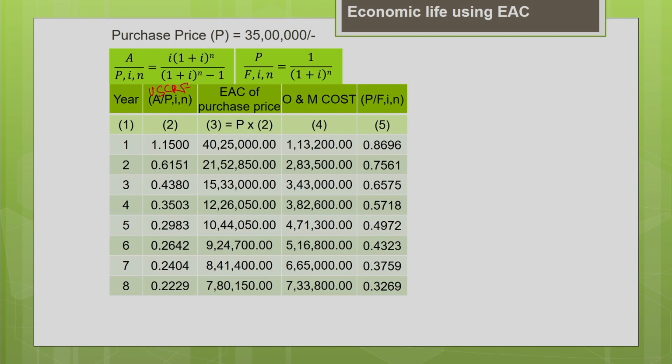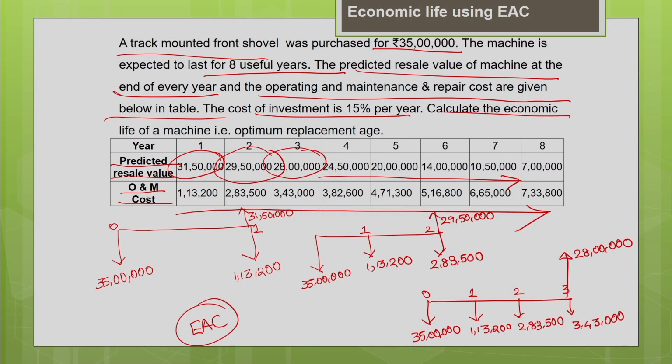The first thing I am going to do is estimate the equivalent annual cost of the purchase price of the machine, which is 35 lakh. You can see this is the cash flow diagram for year 1.